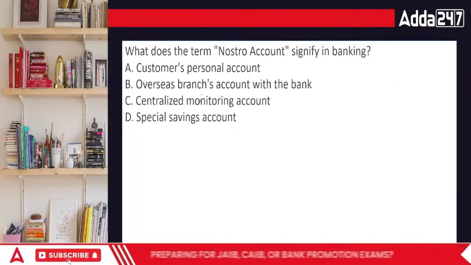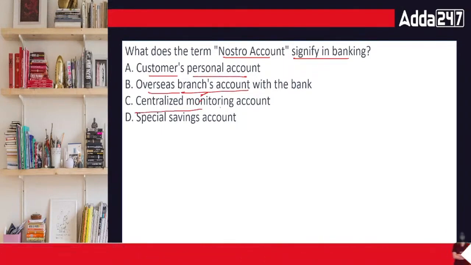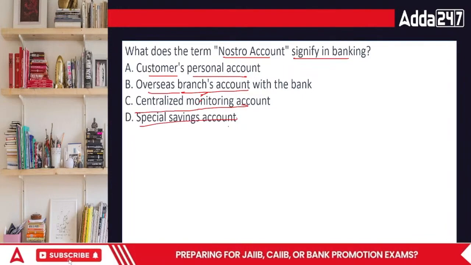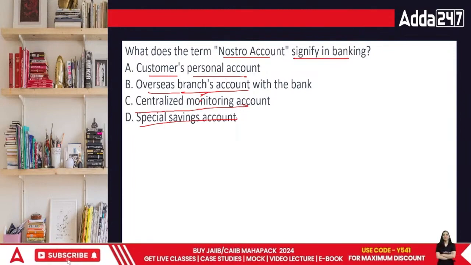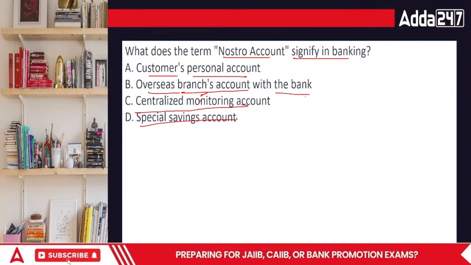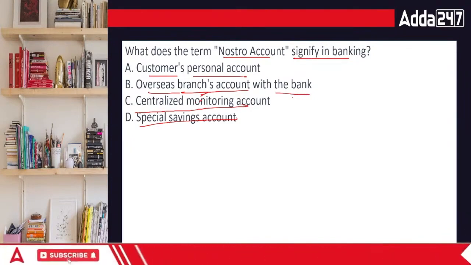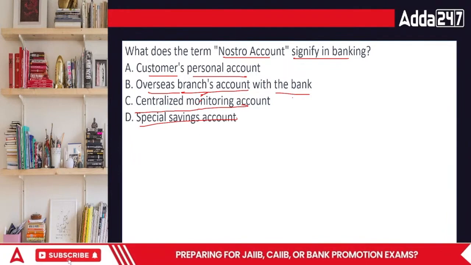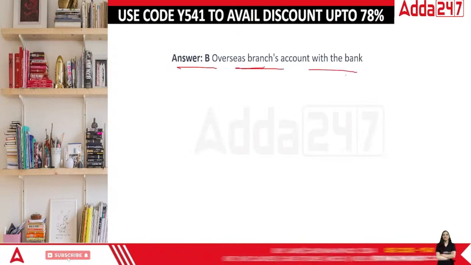Now, what does the term nostro account signify in banking? Customer's personal account, overseas branch account with bank, centralized monitoring account, or special savings account? What does the term nostro account talk about? Nostro account says that it is an overseas branch account with the bank. That is, there is some other branch outside India and they have an account with our bank. So basically, an overseas branch account with the bank is called a Nostro account. Okay? The answer is B, overseas branch account with the bank.